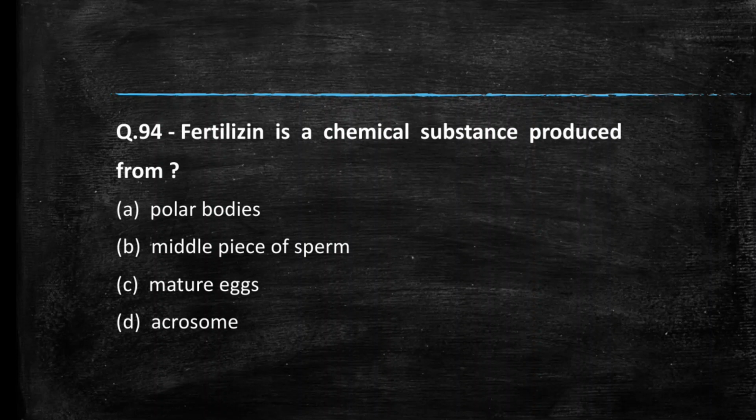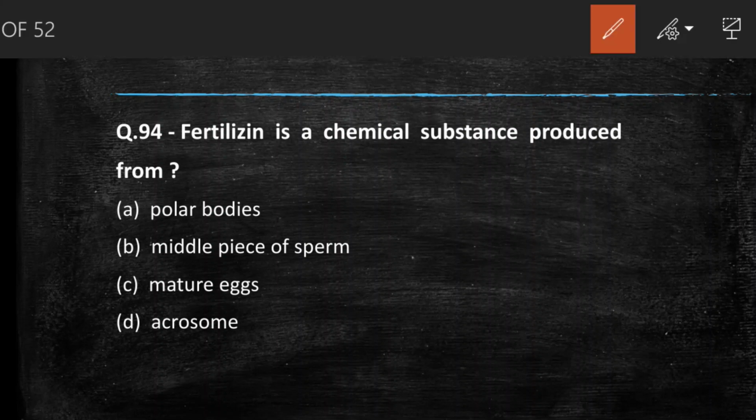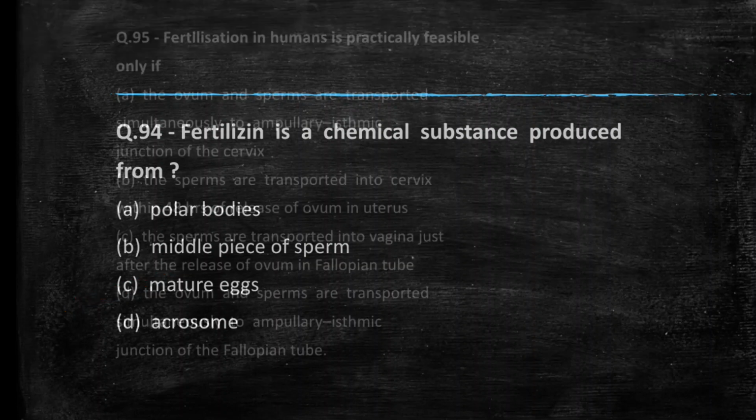Next question we have, fertilizin is a chemical substance produced from polar body, middle piece of sperm, mature egg, acrosome. So fertilizin is a chemical which is produced by the mature egg to attract sperm, and sperm release its counterpart anti-fertilizin in response. So the answer to this question is mature egg. Fertilizin is produced by the mature egg.